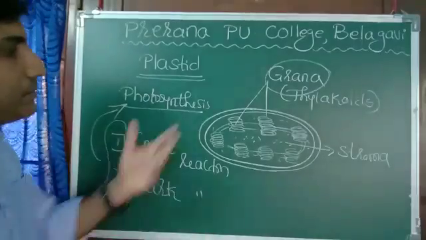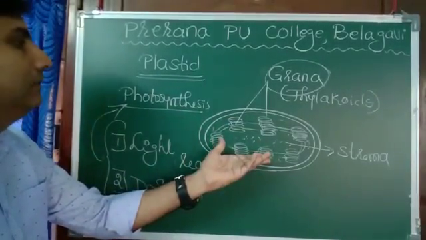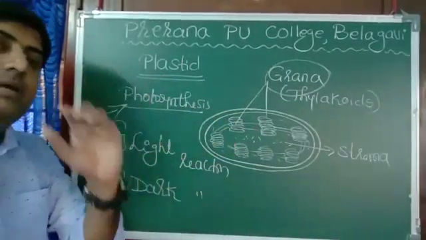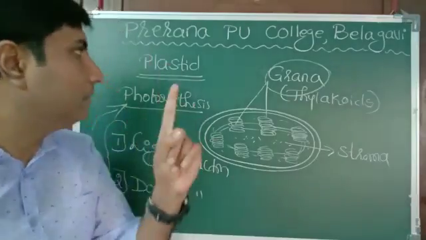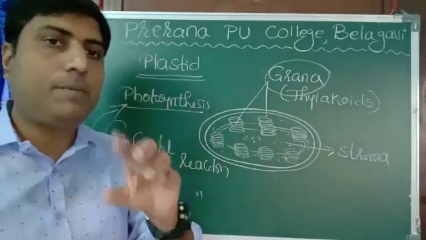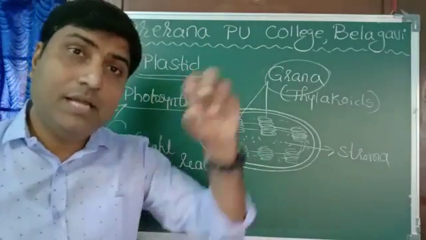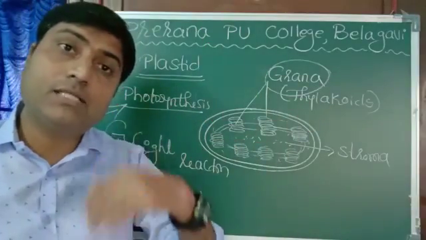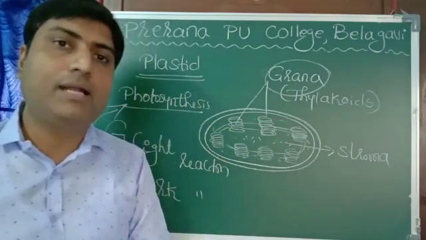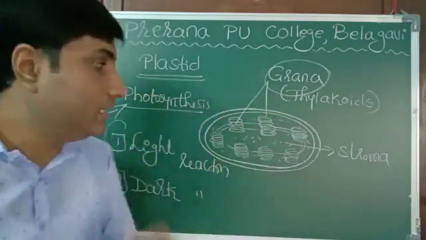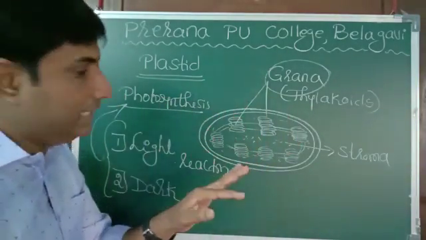Both steps take place inside the chloroplast, and that's why the main function of plastid is to carry on photosynthesis. I repeat once again, plastids in plants with chlorophyll pigment are called chloroplasts. If it contains some colored pigment we call it a chromoplast. If it contains some stored food material, then we call it a leucoplast, and so many others. Chloroplast is made up of two membranes, outer membrane and inner membrane.